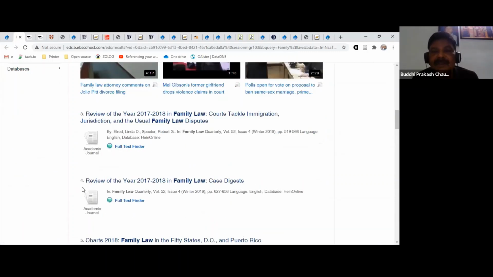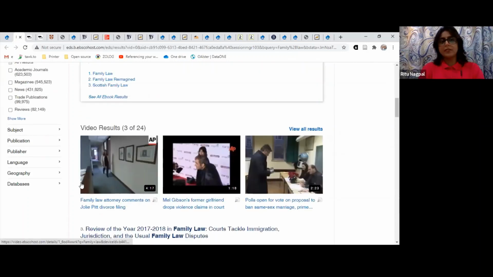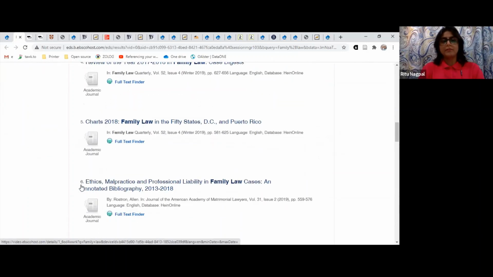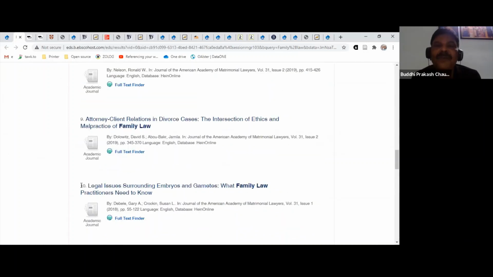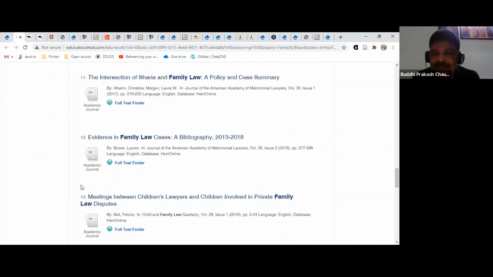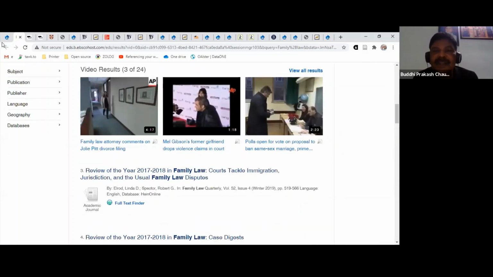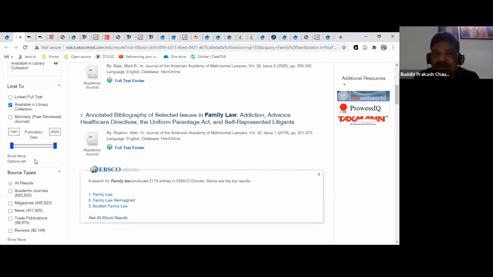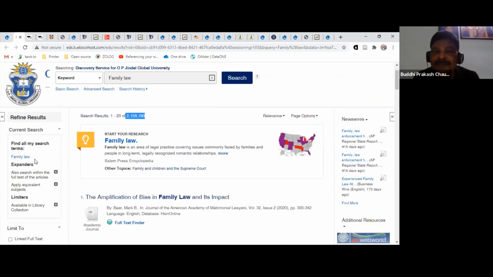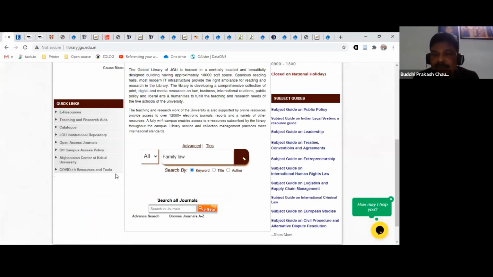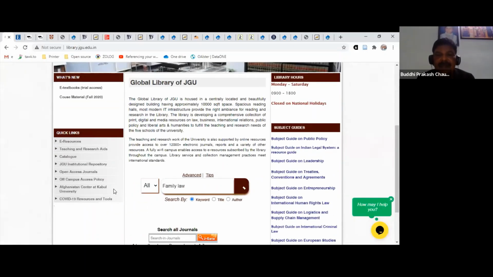Including the videos are also there. So this is a very good way to search entire library resources. This one is still under development, so right now it may not show up all the resources that we have. Maybe in a week's time, it will be fully operational. Okay, so this is the way to search the databases. We have already told you how to access these things.